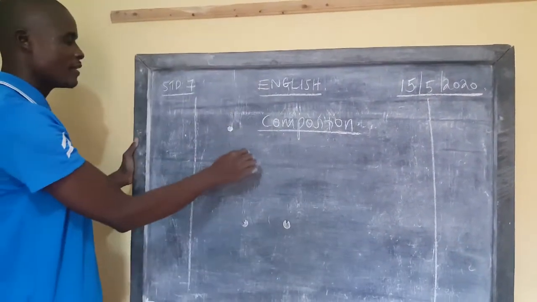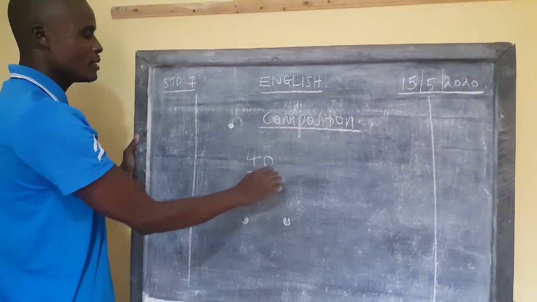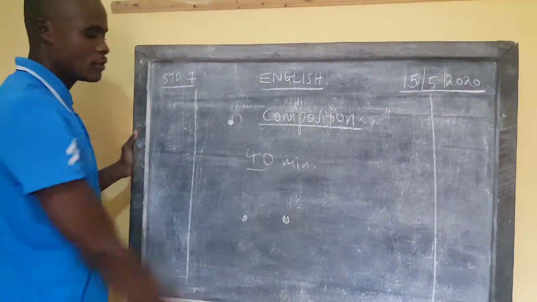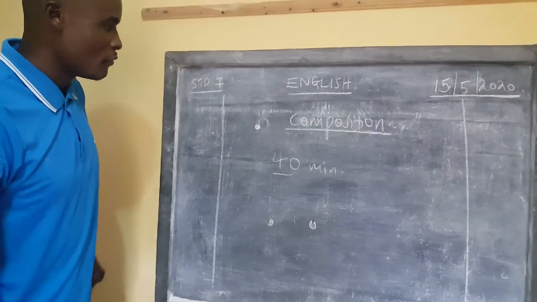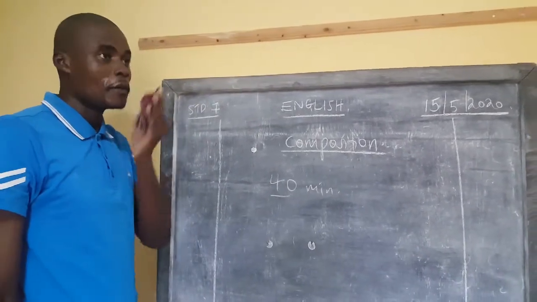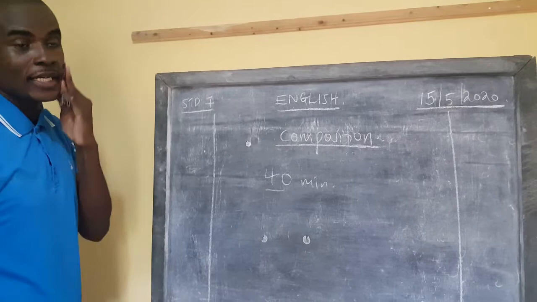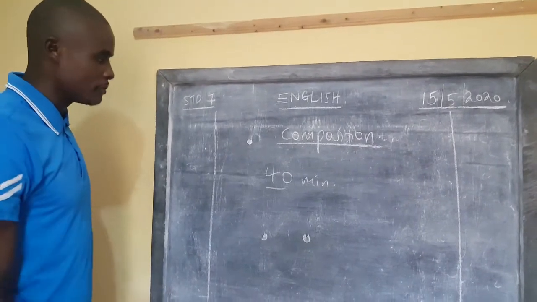Realize that the number of minutes you're normally given to write is 40 minutes. 40 minutes is a lot as far as writing is concerned. You need to take your time.